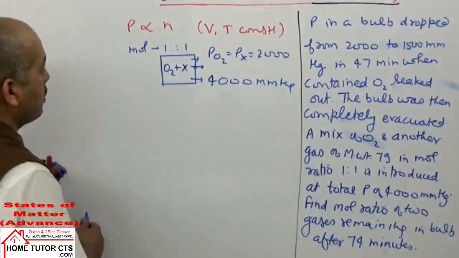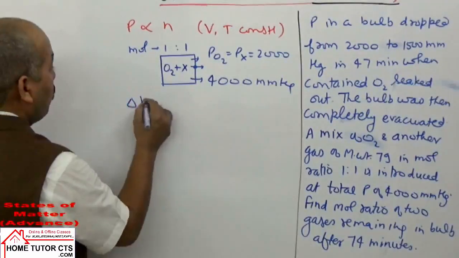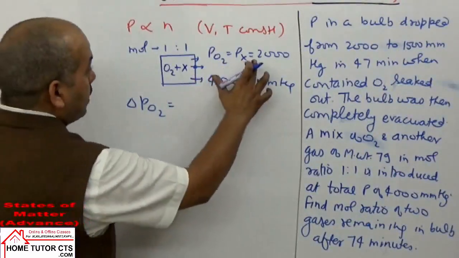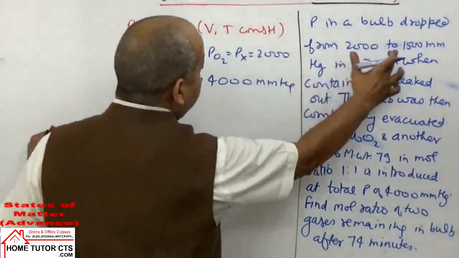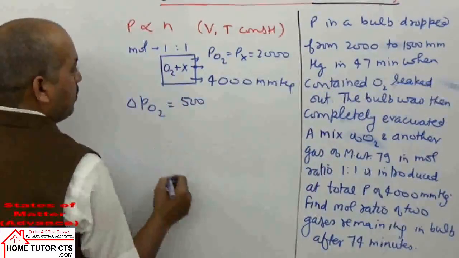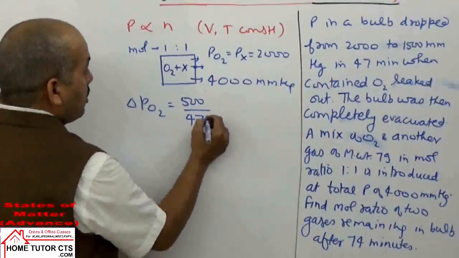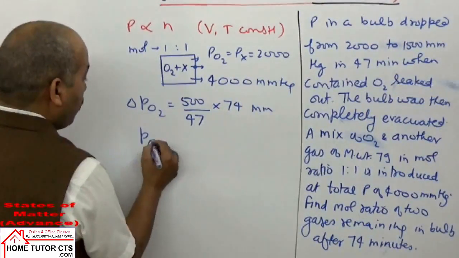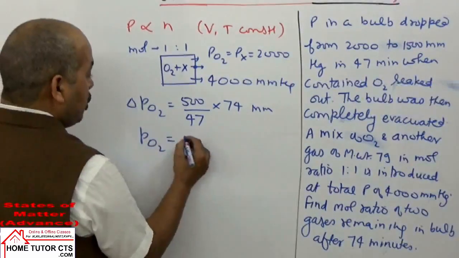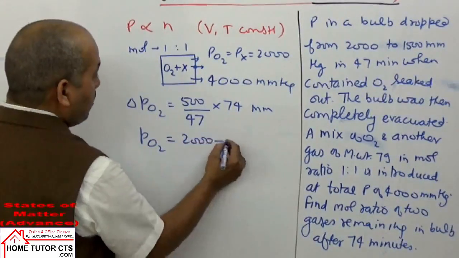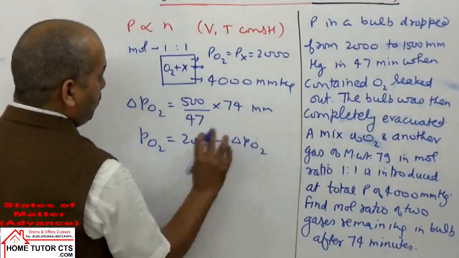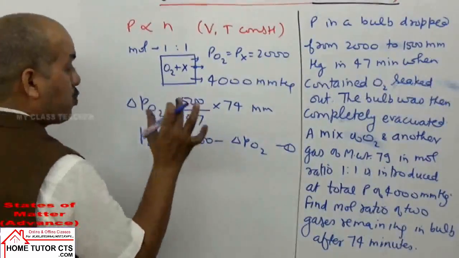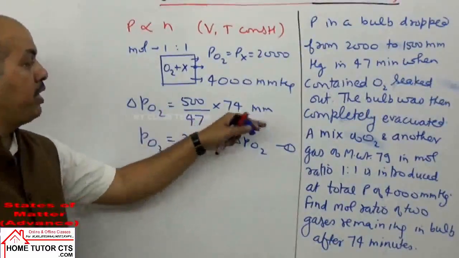So what we can take in this case: what is the decrease in pressure of O2 gas in time taken 74 minutes? When the time was 47 minutes, pressure decreased by how much? 500. So in 1 minute it is 500 by 47, then in 74 minutes it is 500/47 into 74 millimeter mercury. What is the pressure of O2 remaining in the bulb in second case? Initial pressure 2000 minus delta PO2. We get one relation here. Delta PO2 is known to you, so we know the pressure of O2 remaining in the bulb after time of 74 minutes.